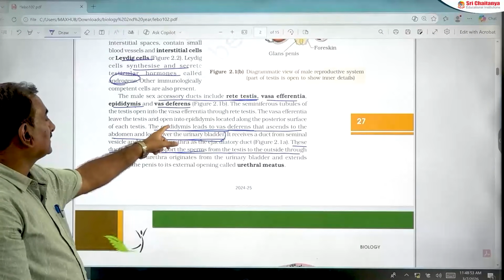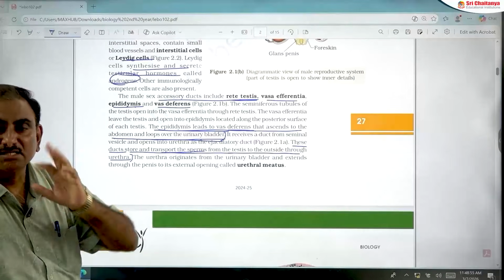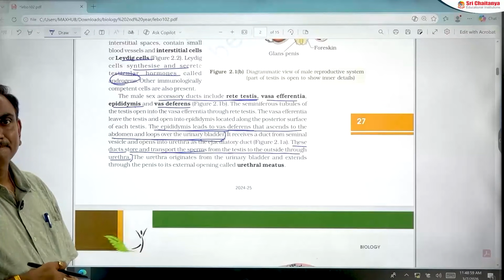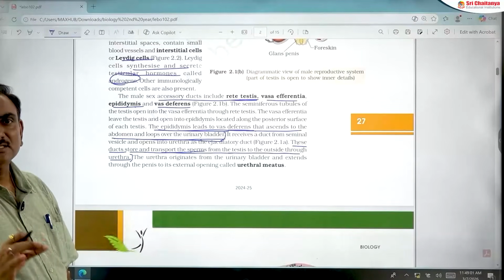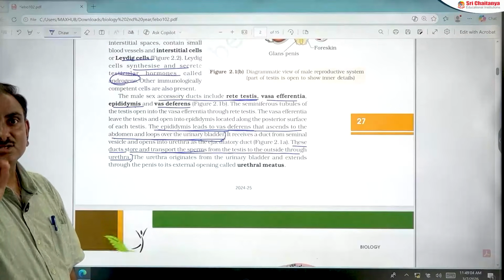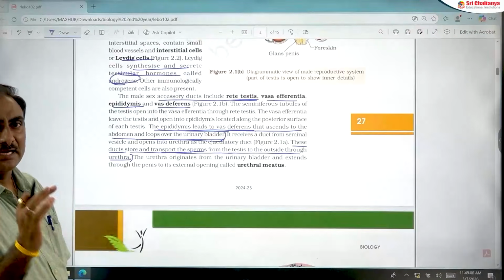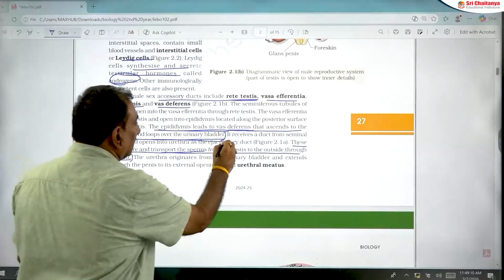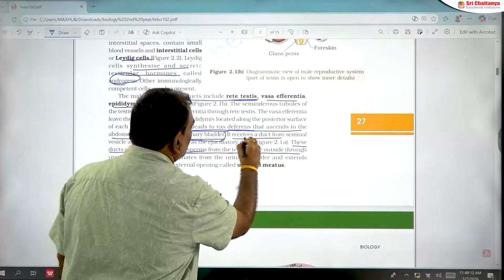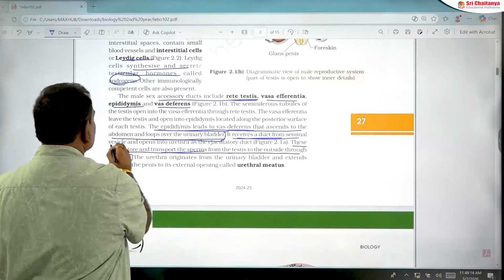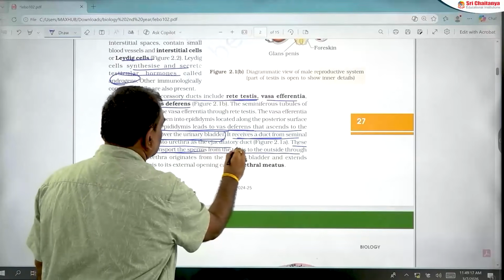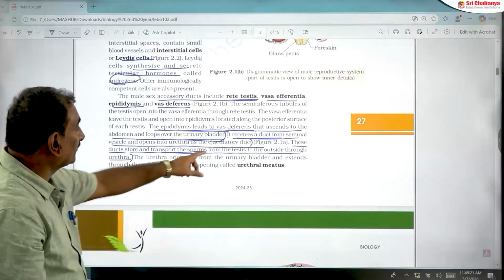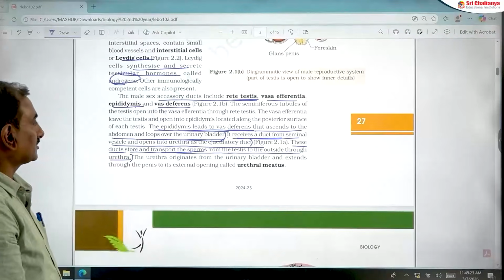The epididymis is the extra-testicular duct, present outside the testes, not inside the testes. And one more point: it receives a duct from the seminal vesicle and opens into the urethra as the ejaculatory duct. Here it refers to the vas deferens.